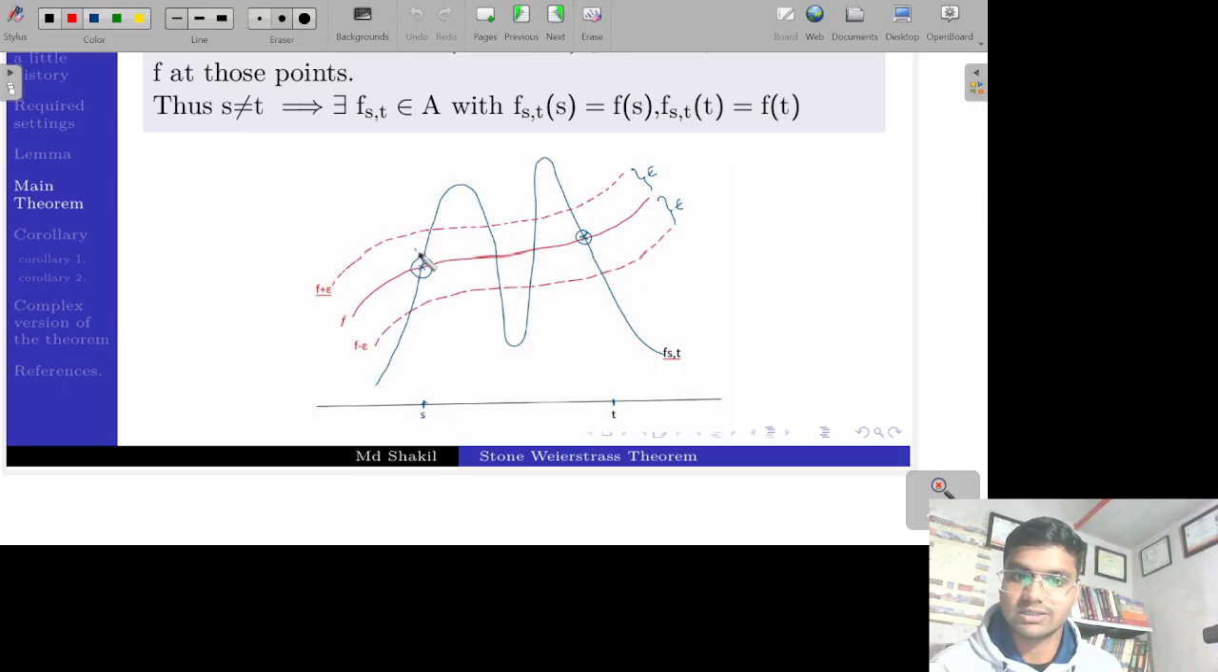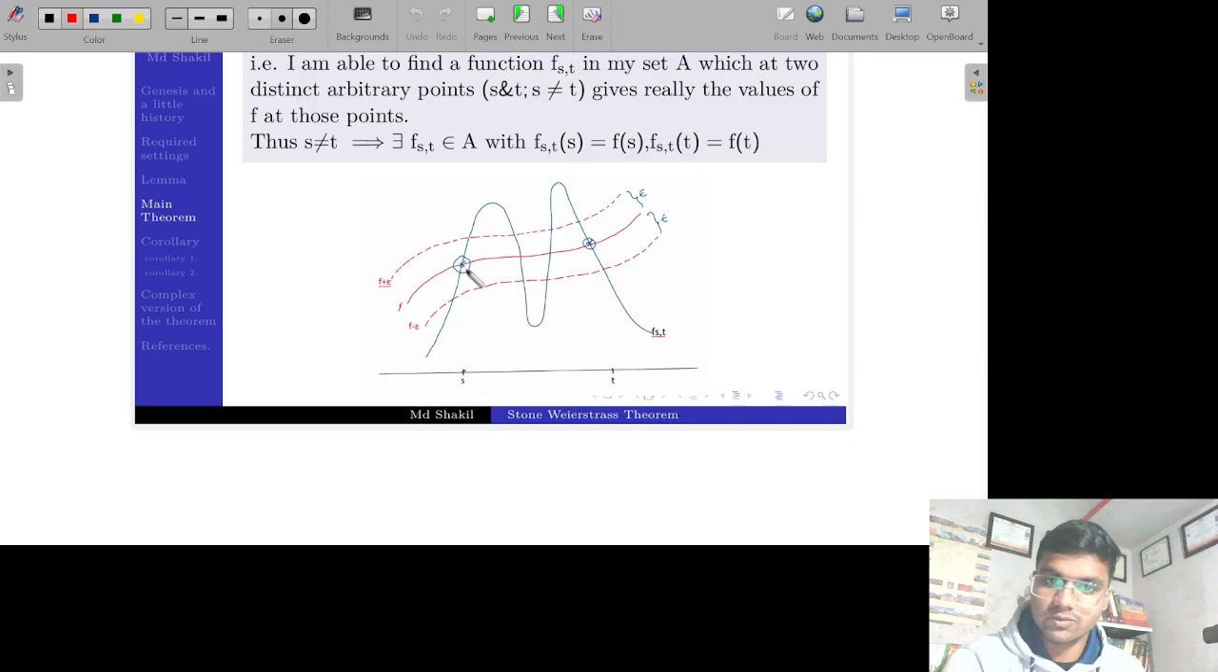So suppose this is a function, this blue line is the function f_st. It takes the same value at point s as given by f. So at these 2 points, this function f_st takes the same value as function f does. So these 2 points are the good points. At these 2 points, if we take the difference of f(s) and f_st(s), and at t, then that difference will be 0, which will be less than epsilon for any given epsilon greater than 0.